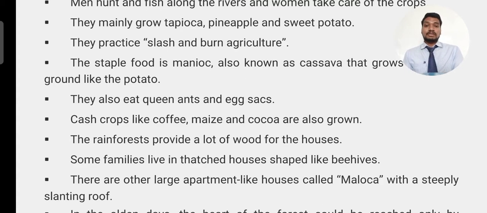Also, basically we get oxygen from the trees. Then the forest gives a settlement for animals, like wild animals. And the roots of the forest and the trees hold the soil and do not allow the soil to get eroded from those places. Because of the trees we are also getting rainfall. So these are the uses we are getting from the trees.